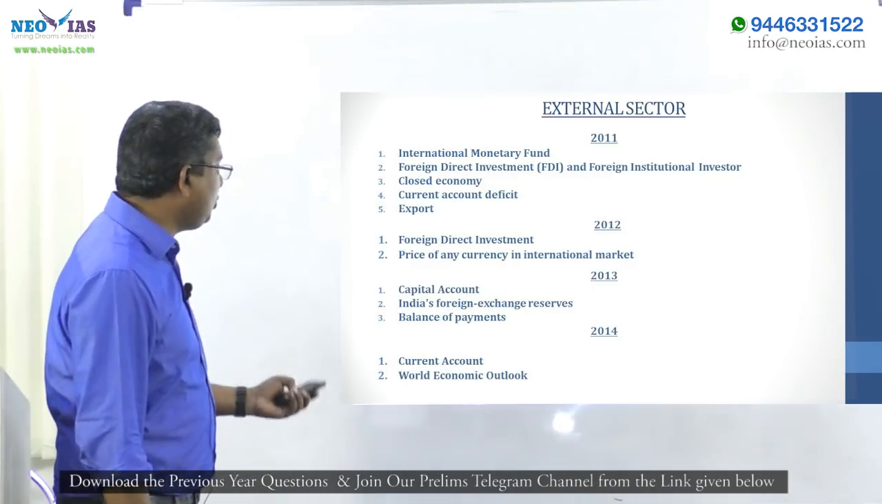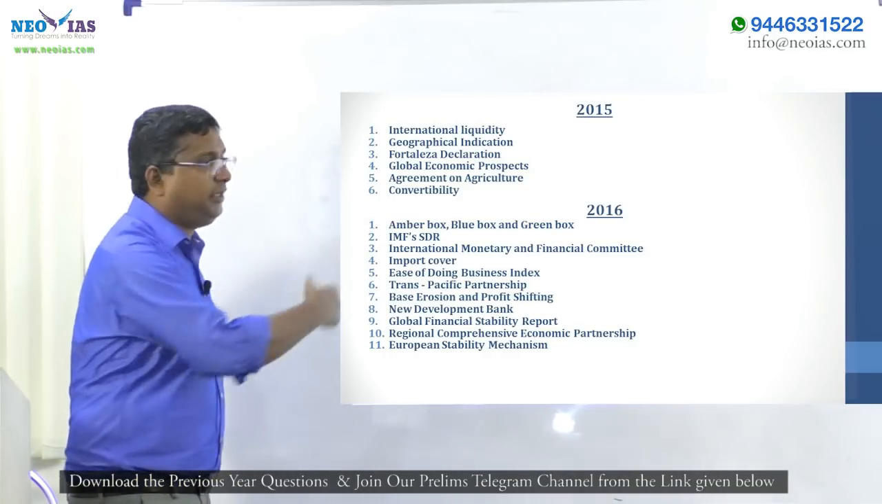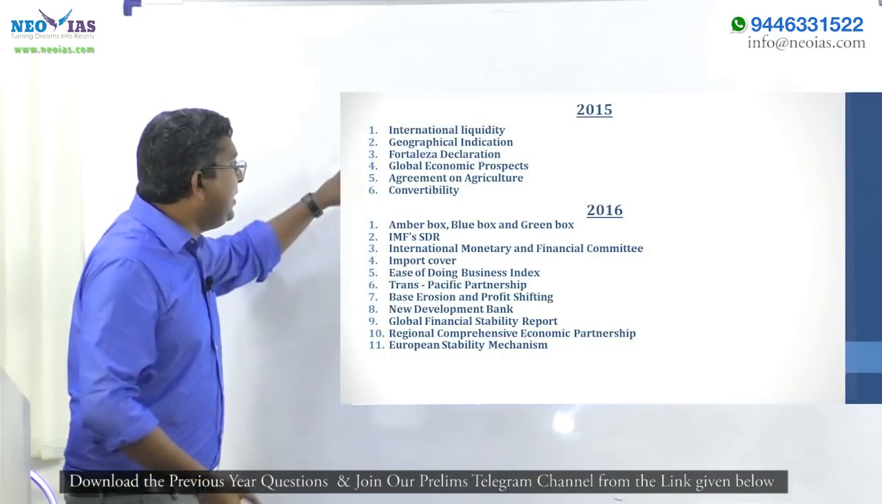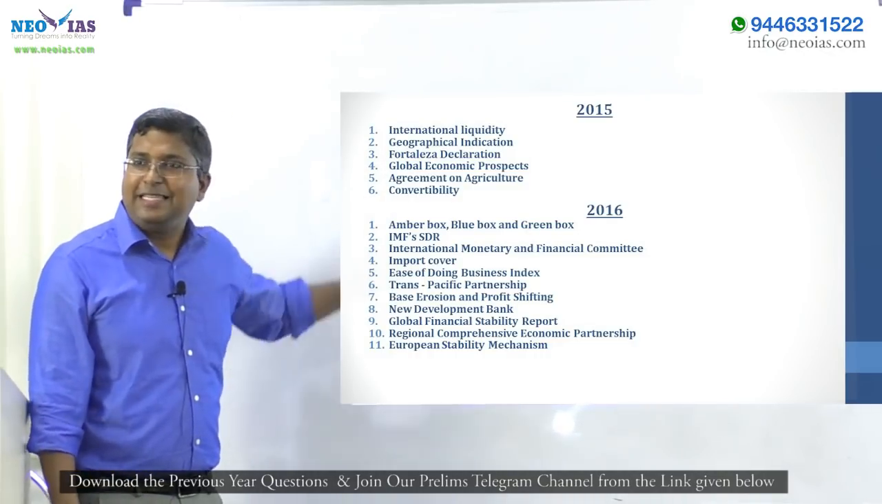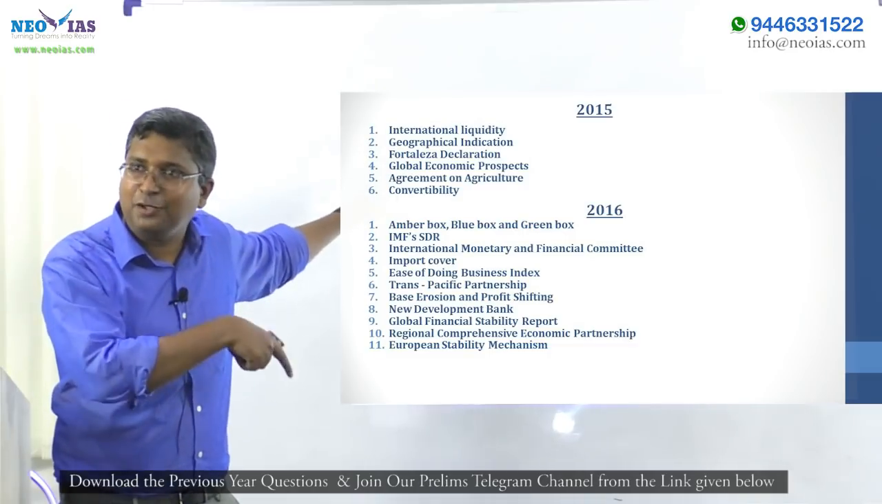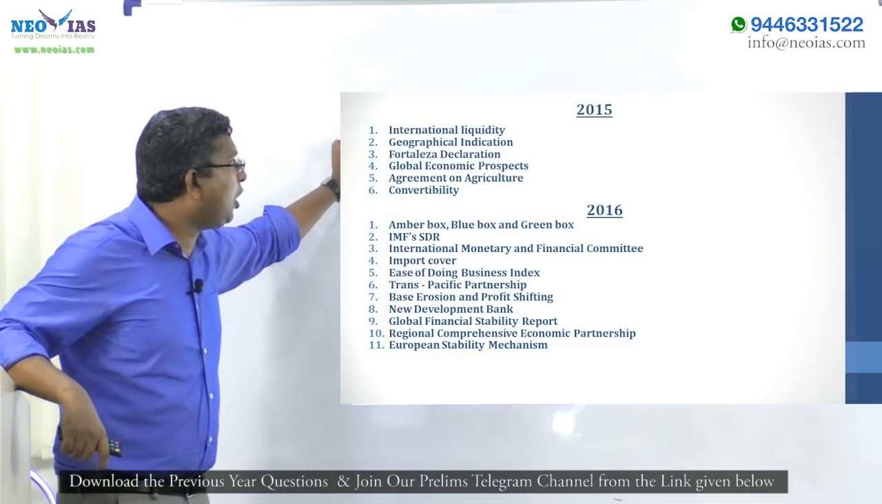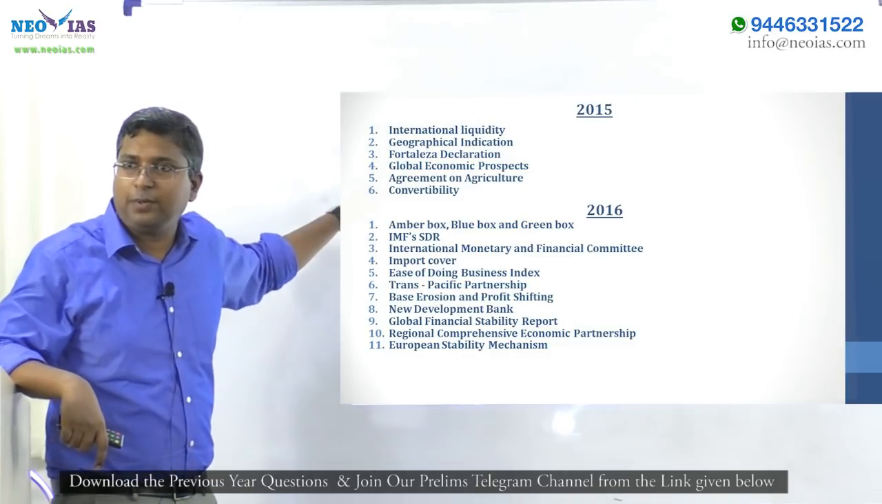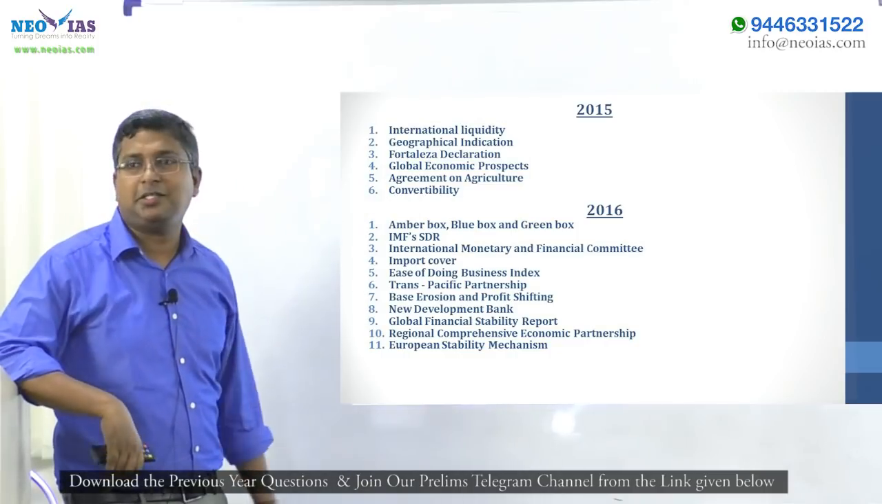Now, in 15, there is a question on international liquidity. In 15, the second question was a geographical indication question. From the same area, a 2018 prelims question was asked. Anyone who prepared geographical indication based on the 2015 prelims, in 2018 there were only 3 questions, and one question was on geographical indication.